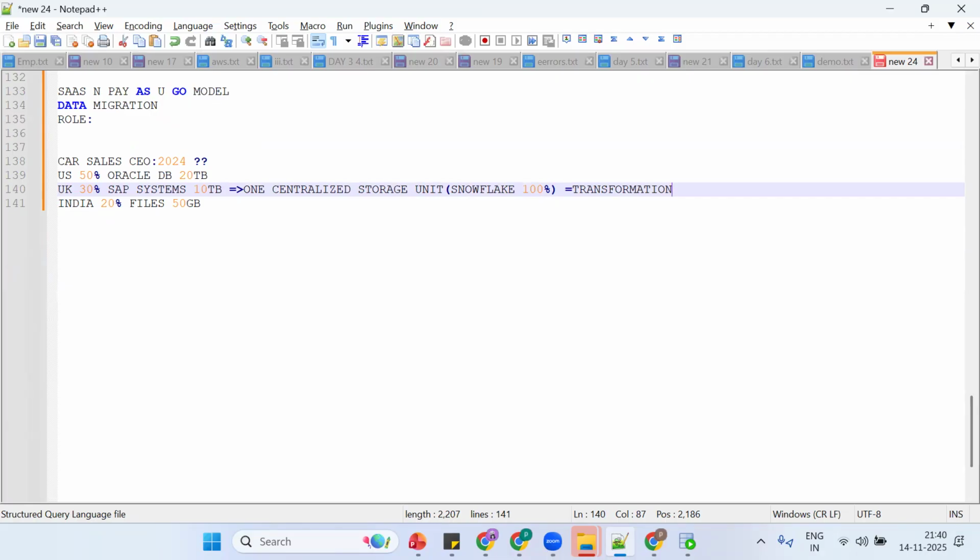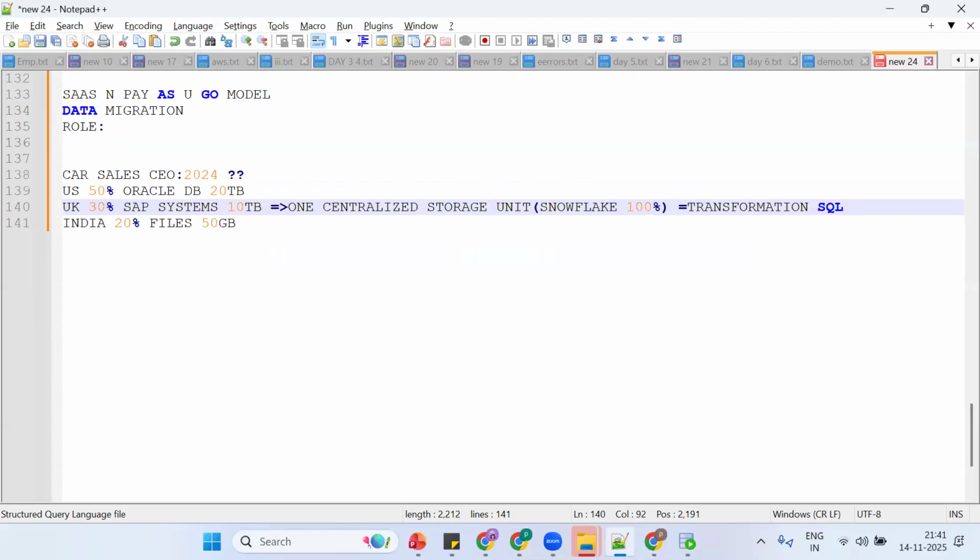How do we perform transformation? We can use SQL or Python. By using SQL concepts, we can do the transformation. After transformation, we create views. Ultimately, the reporting people try to build the dashboard.